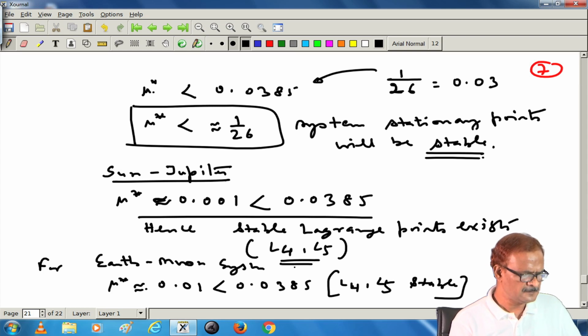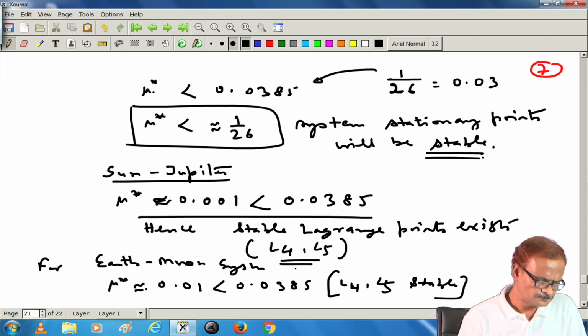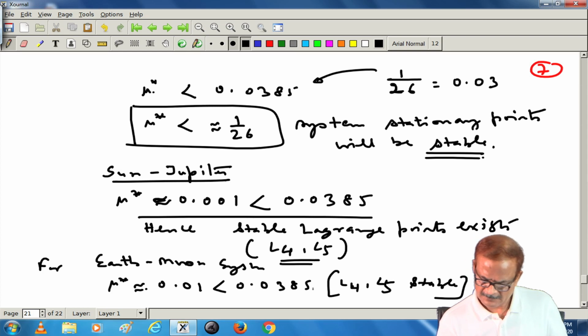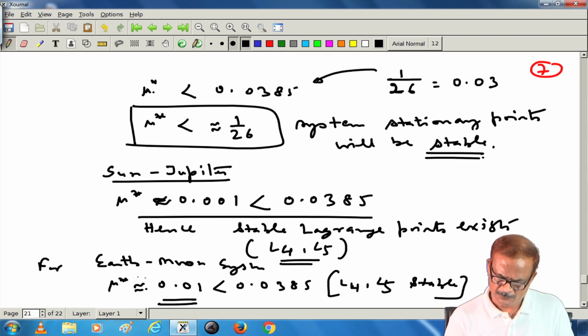Those details I will not be writing here. You can get those materials in the soft copy, because it will take time writing all of them. But what we get is that for the Earth Moon system, L 4 and L 5 are stable.